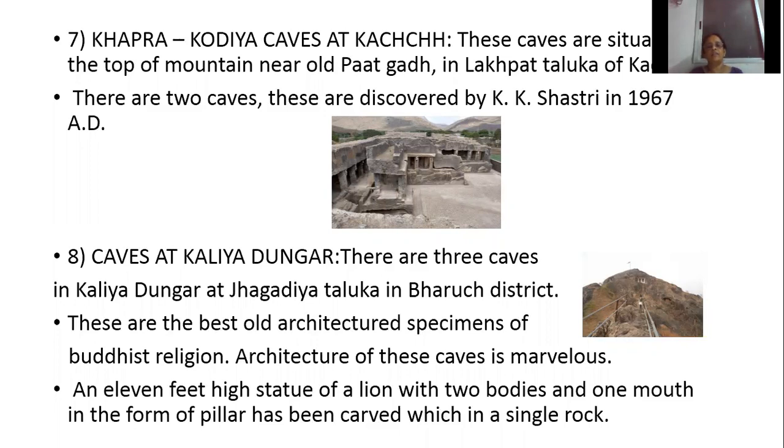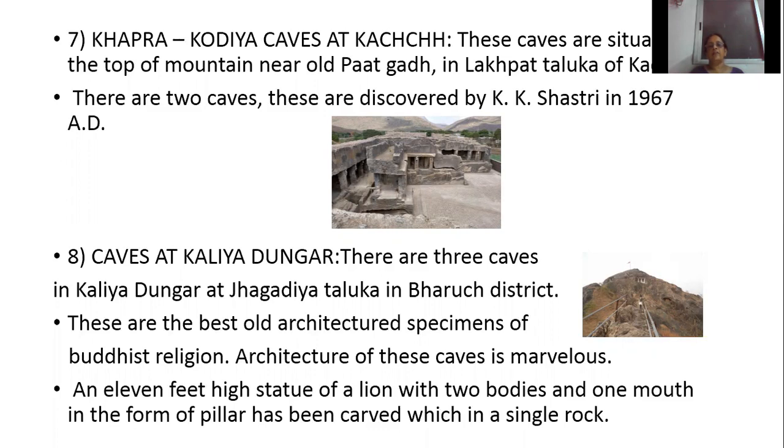So what is the speciality of this cave? We can find an 11 feet high statue of a lion with 2 bodies and 1 mouth in the form of a pillar, made from a single rock. So how many caves are there at Kalia Dungar? 3 are there, situated in Bharuch district.